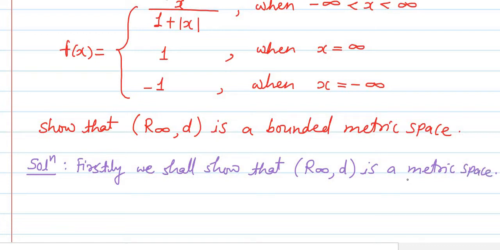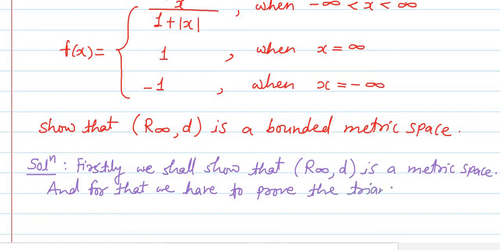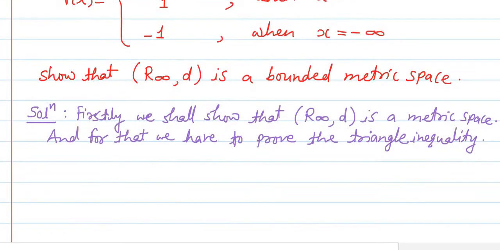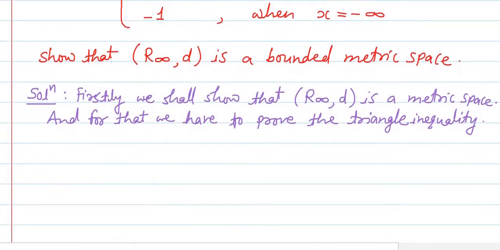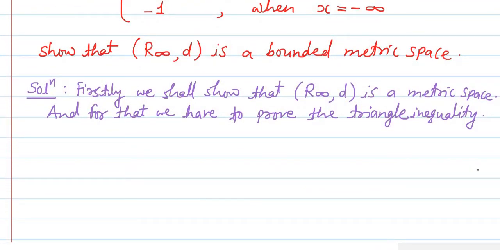For that purpose, we have to prove the triangle inequality. We know that to show that d is a metric, we have to show that d satisfies 4 conditions. Out of the 4 conditions, the first 3 can be verified orally also. Therefore, we will prove the 4th condition, that is the triangle inequality.